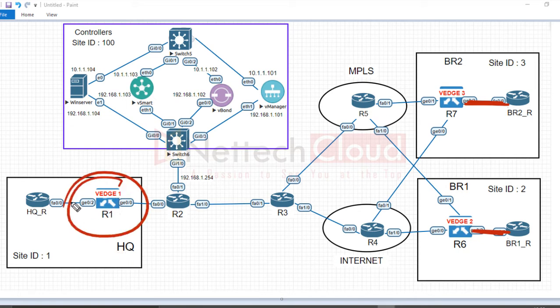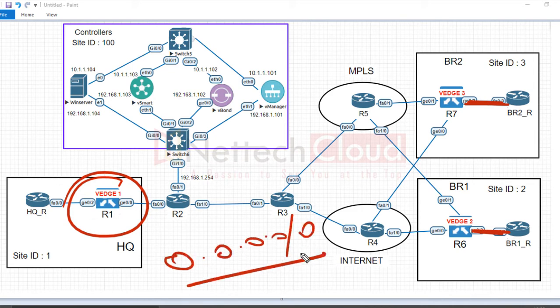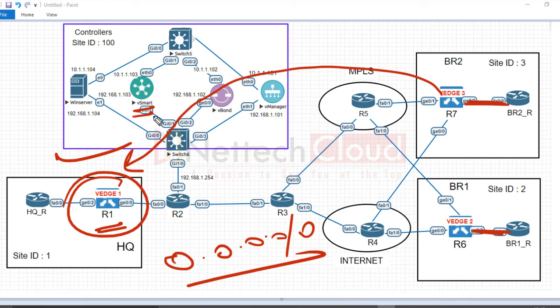So the next hop IP address of the default route should be what? vEdge 1. It means any unknown networks, with no specific routes in the service side VPN routing table, will be routed to the headquarter site. And now headquarter would have routes to all sites, because vSmart will advertise all prefixes, no matter from which sites they were received, to the headquarter router.